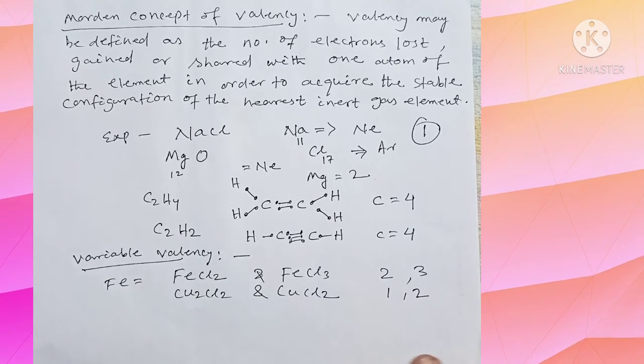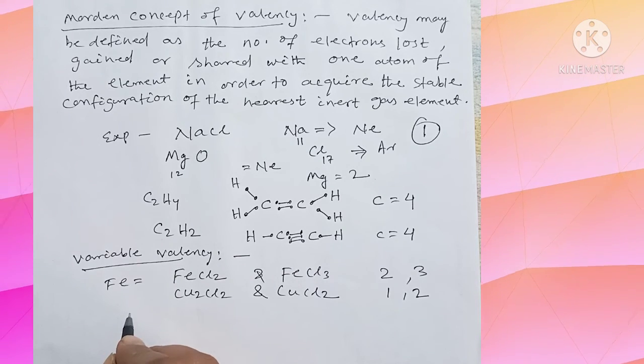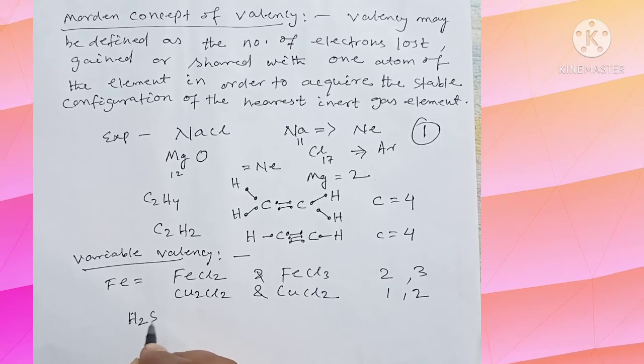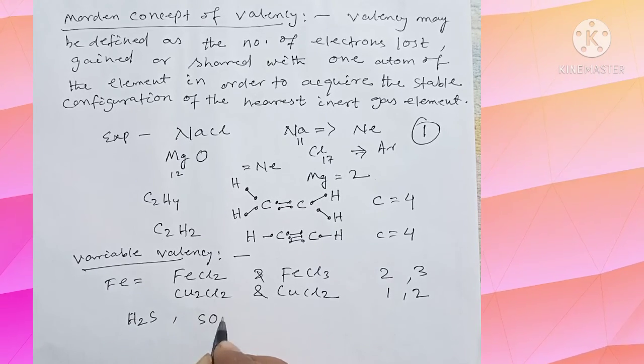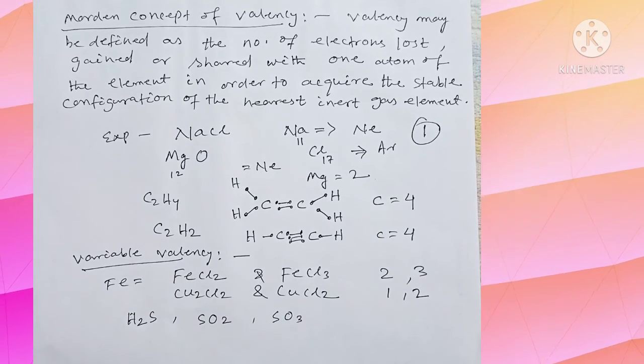There are some elements which possess more than 2 valencies also. For example, in case of sulfur, I am taking H2S, SO2 and SO3, sulfur dioxide and sulfur trioxide.